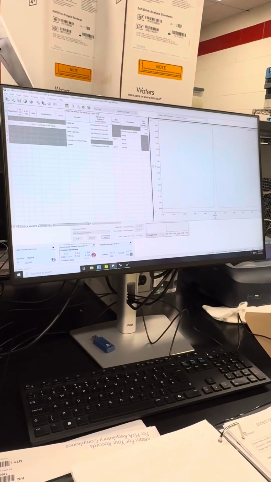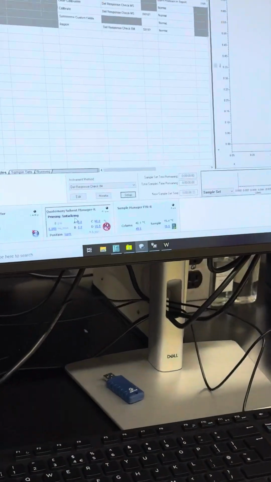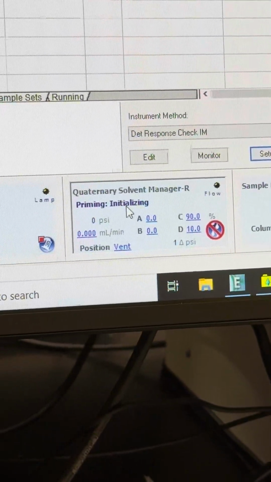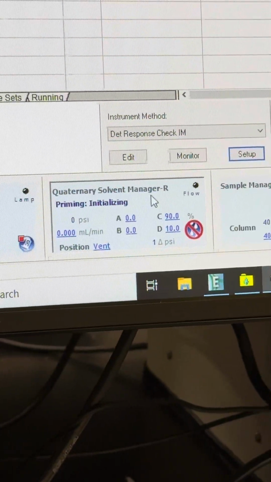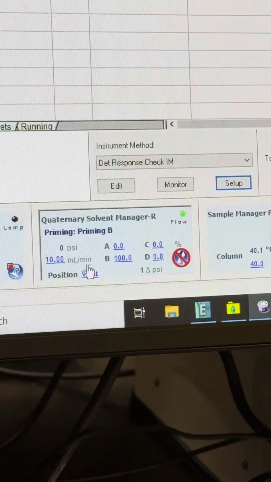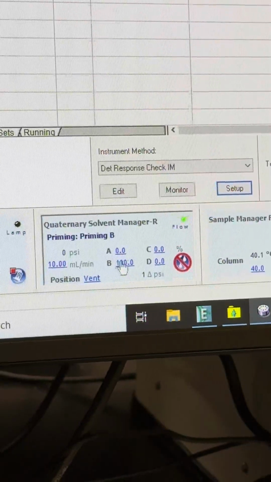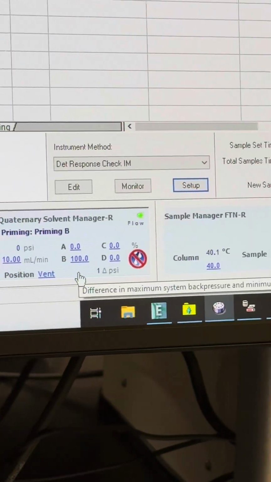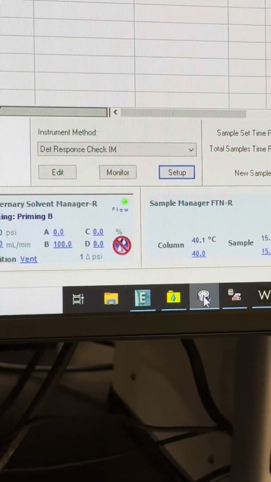You see priming initialized. You hear it start priming. It pumps at 10 mils a minute. It's just going to go through that B line, the only one I checked that I wanted primed. There we go, it'll run for about a minute.